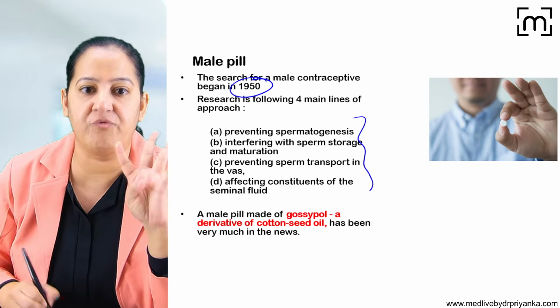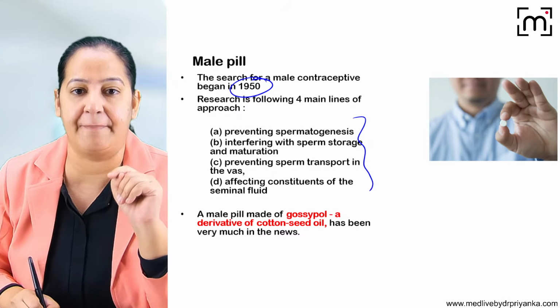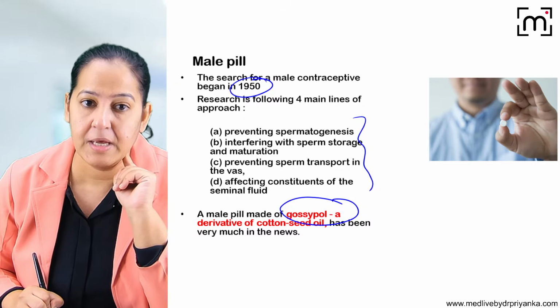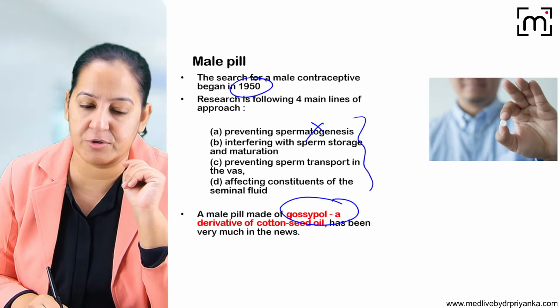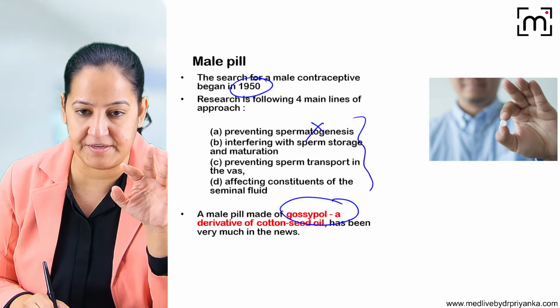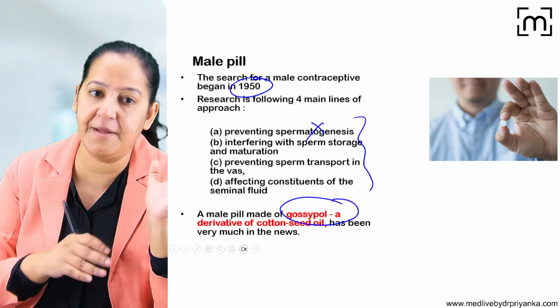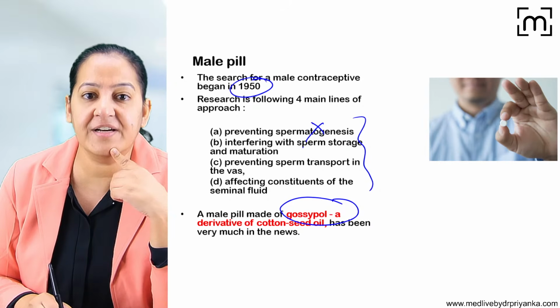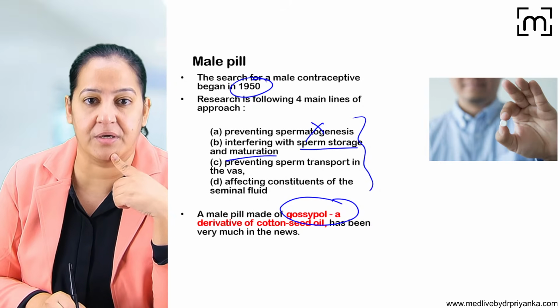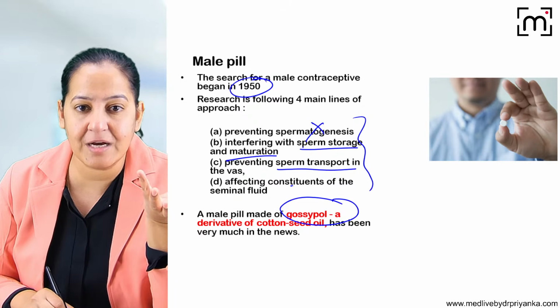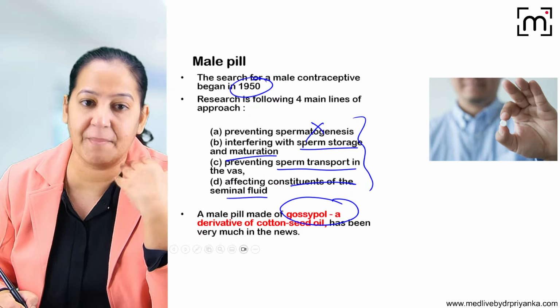The male pill works on 4 principles. It contains a chemical, gossypol. So what does gossypol do? It prevents spermatogenesis in the male. Sperm formation is inhibited. Like the female pill inhibits ovulation, the male pill inhibits spermatogenesis. It interferes with sperm storage, sperm maturation, and sperm transport in the vas deferens, and it affects the constituents of the seminal fluid also.